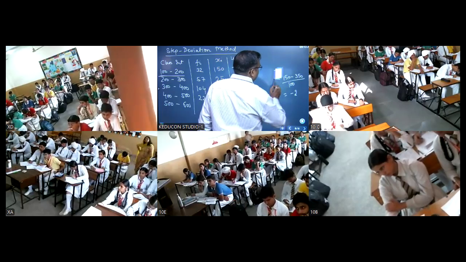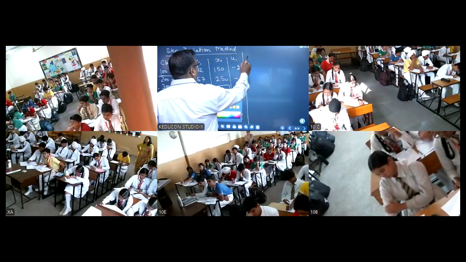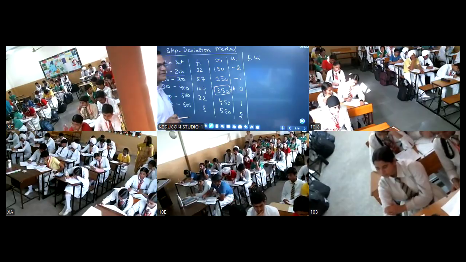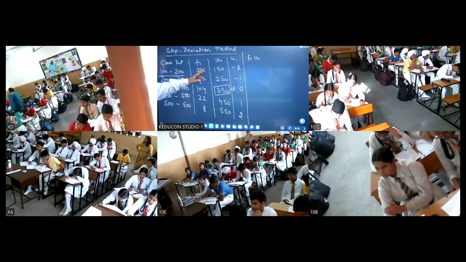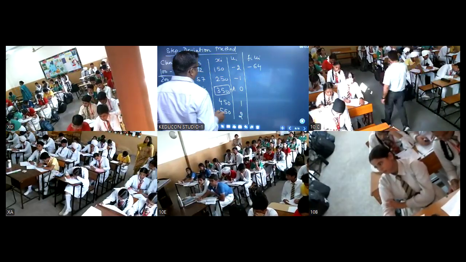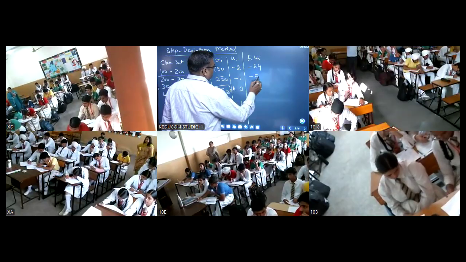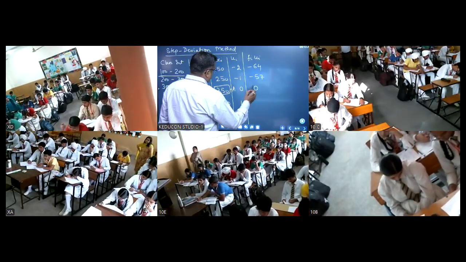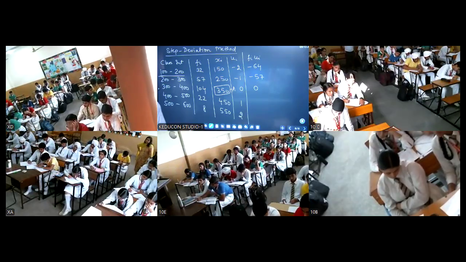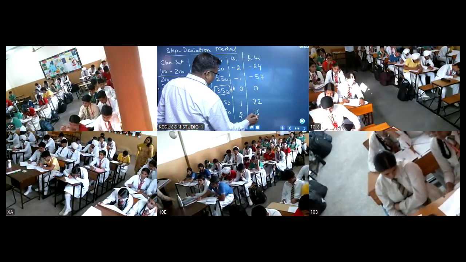Now the next step is again to take the product of frequency and ui. The frequency here: 32 multiplied by minus 2, minus 64. 57 into minus 1, minus 57. 104 into 0, 0. 22 into 1, 22. 8 into 2, 16.